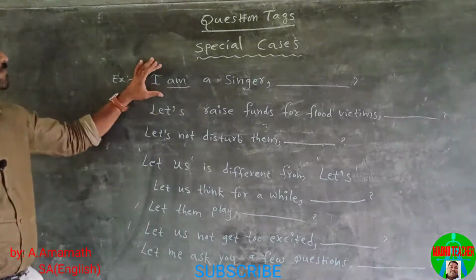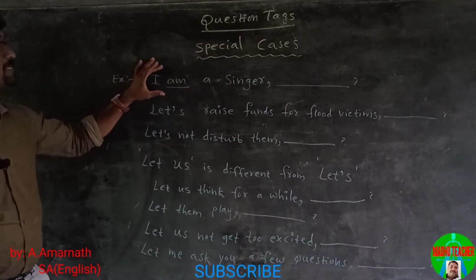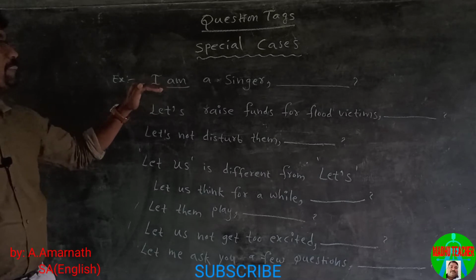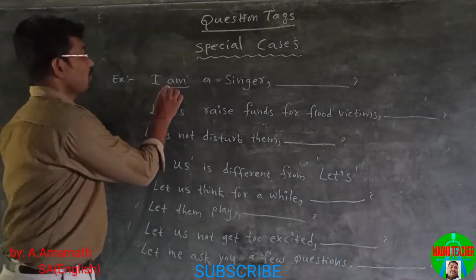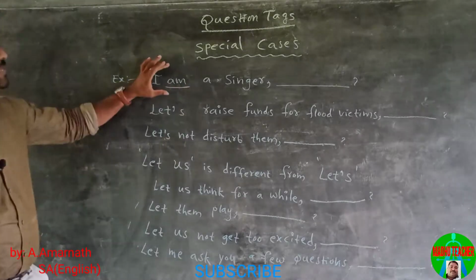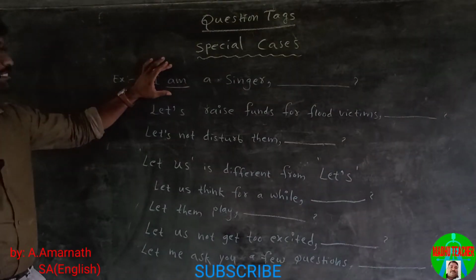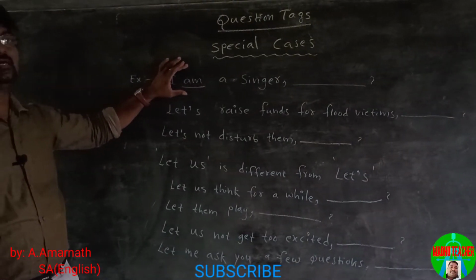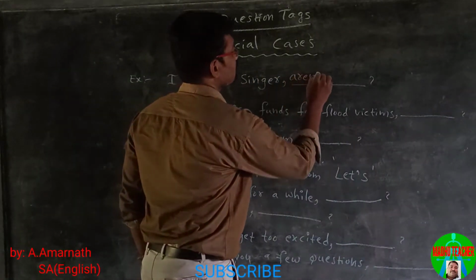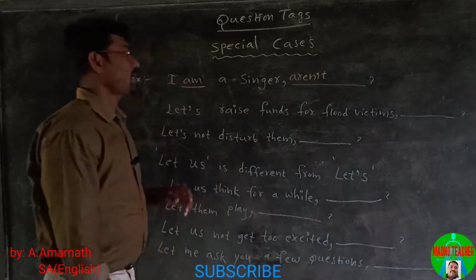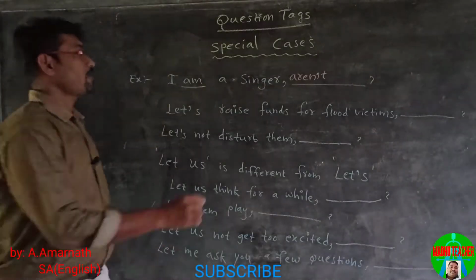This is a positive statement, then the tag is in negative form. When am is in positive, the tag becomes aren't, and the pronoun is I.